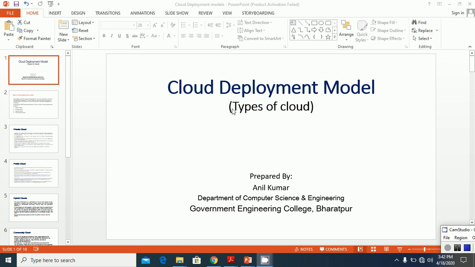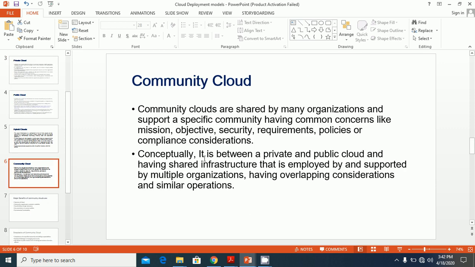We are continuing the cloud deployment model topic of the cloud computing subject. In today's class, we are going to discuss the next type of cloud deployment model, that is community cloud. Basically, community cloud is between the private cloud and public cloud.